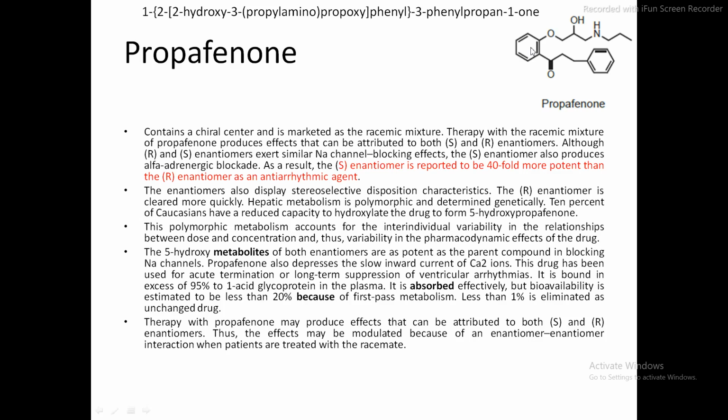So if you say I will write the IUPAC name starting from this phenyl, that is 1, 2, 3, 3-phenyl, it is wrong, because there is an ethyl, a propyl group, and a hydroxyl group also there. So you can follow the alphabetical order.